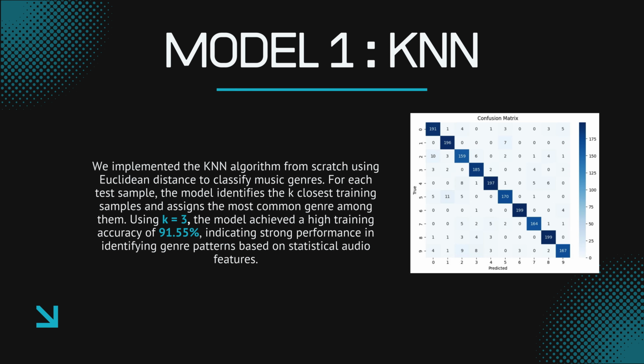KNN achieved 91.5% training accuracy, which looked amazing on paper, but it came at a cost. Prediction time was very slow since KNN needs to compute distances with every data point during inference. From the confusion matrix, we noticed it handled genres like classical and jazz really well. However, sometimes pop was confused with rock, likely due to similar instrumentals. So while the accuracy was great, the latency made it less practical for real-time use.